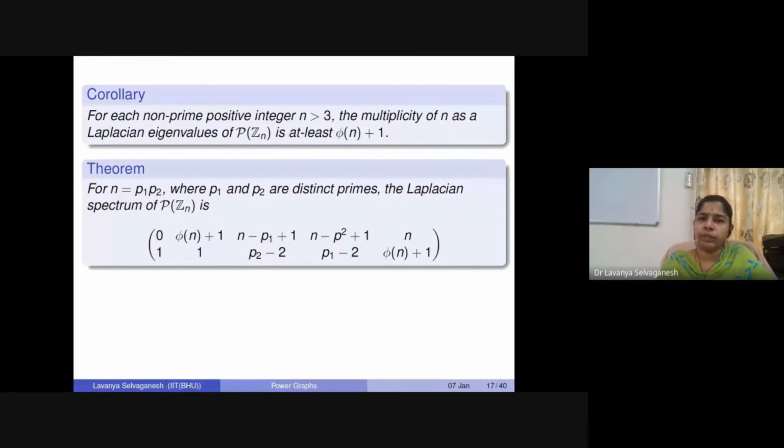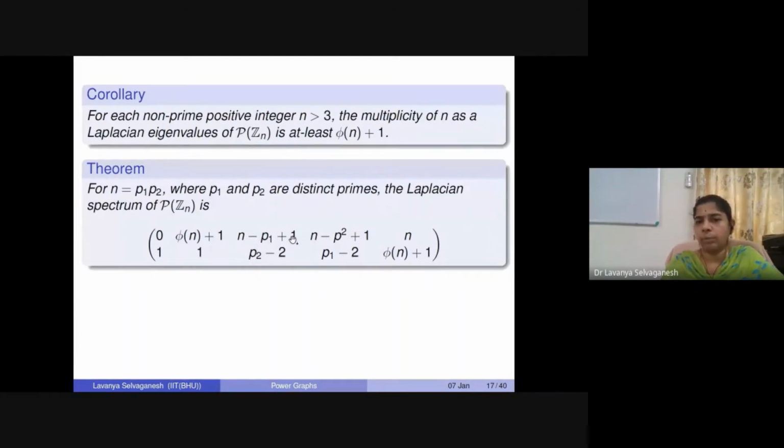So when you now restrict the structure of n itself, say if n is of the form p1 p2, then what can we say about the corresponding Laplacian spectrum of P of Zn? It is given by this spectrum here, where 0 is of multiplicity 1, and phi n plus 1 will be another eigenvalue.